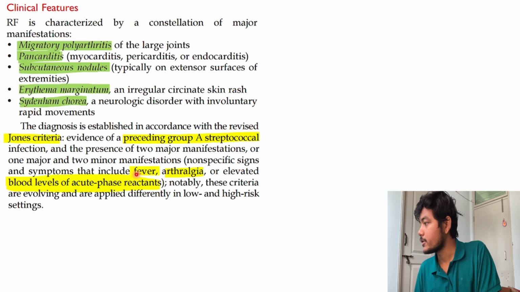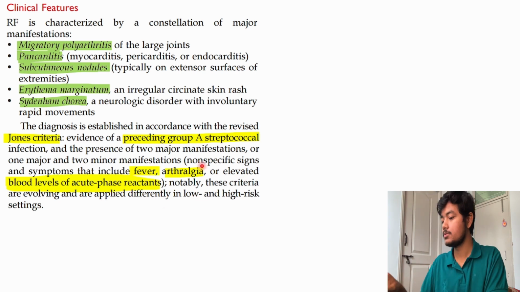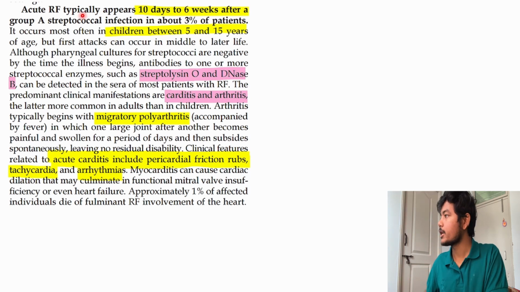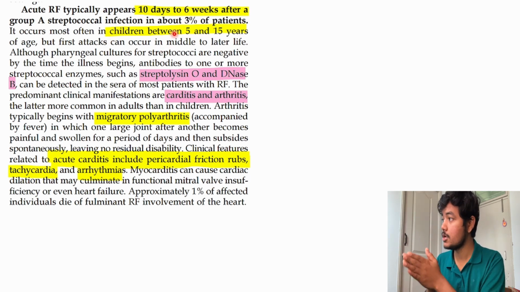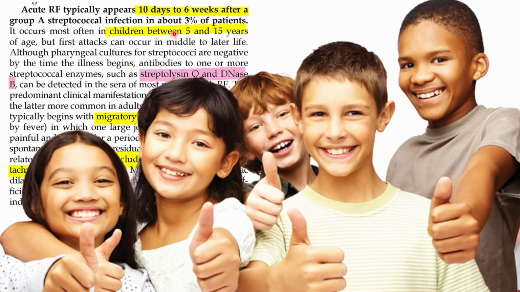Elevated blood levels of acute phase reactants, fever, arthralgia, all these things are non-specific. Then acute rheumatic fever typically appears 10 days to 6 weeks after a group A streptococcus infection in about 3% of patients, children between 5 to 15. This is the most common age when it happens.